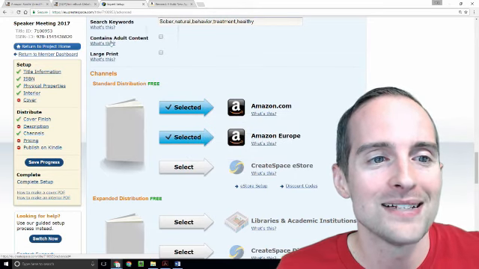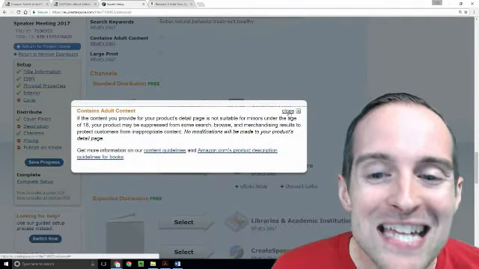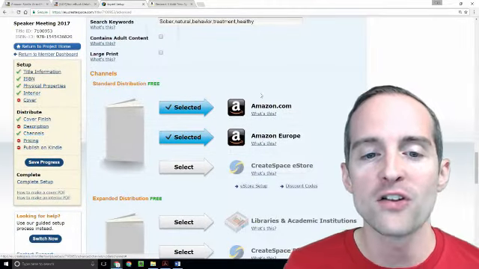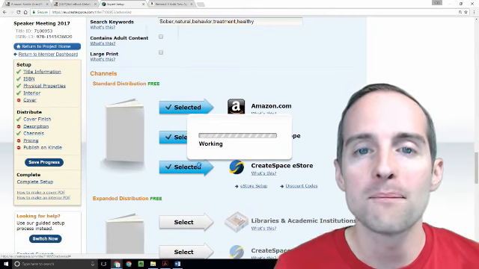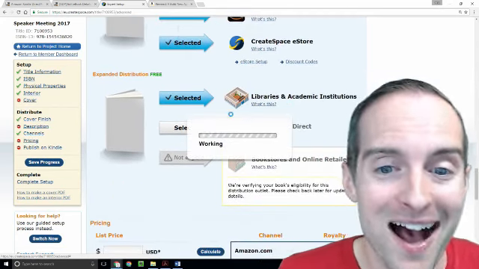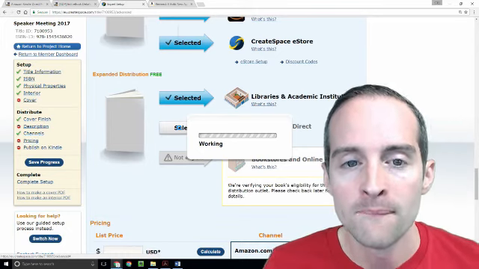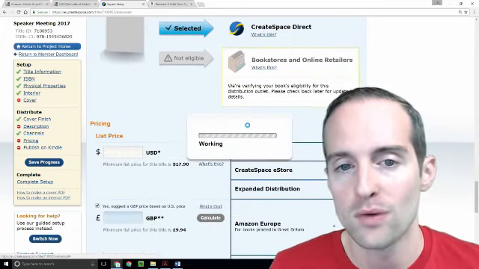But if I put contains adult content in here, you see, I think it is suitable for minors under the age of 18. I think it is easily something that could, and perhaps I would have benefited from reading at about 13 years old. So I'm not checking that it contains adult content because that's what I believe.